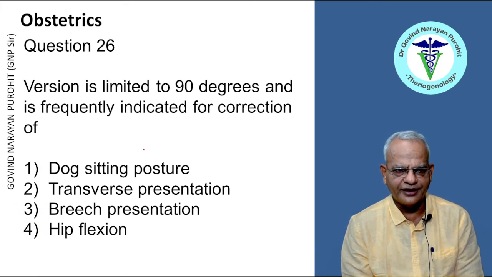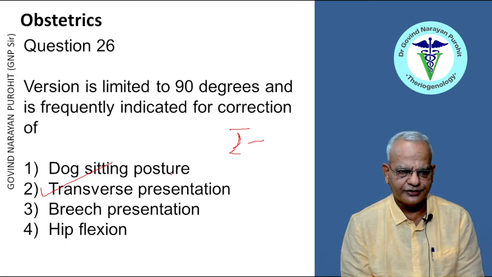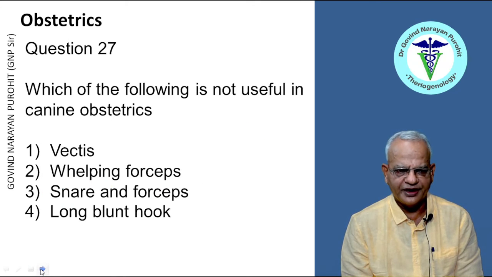Version is limited to 90 degrees and is frequently indicated for correction of transverse presentation, dog sitting posture, breech presentation, hip flexion. Version could be of little help in hip flexion or dog sitting posture. It will also be of little help in breech presentation. So it is helpful in transverse presentation, rotating from this type, this is the birth canal, rotating from this to this type. So it is best for transverse presentation, commonly occurring in mares.